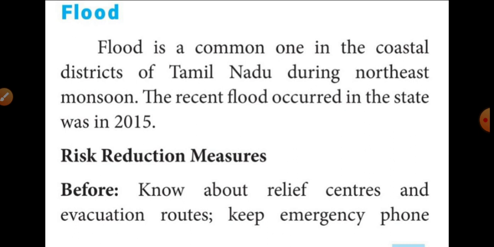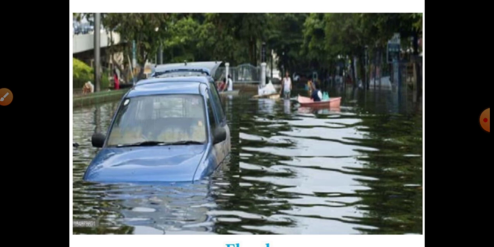You everyone know, students? In 2015 one big flood came in Chennai. That is the last important recent flood. Then see the picture, students. Flood comes, it means the water will flow everywhere. Then what are the risk reduction measures we want to take before the flood, during the flood, and after the flood?